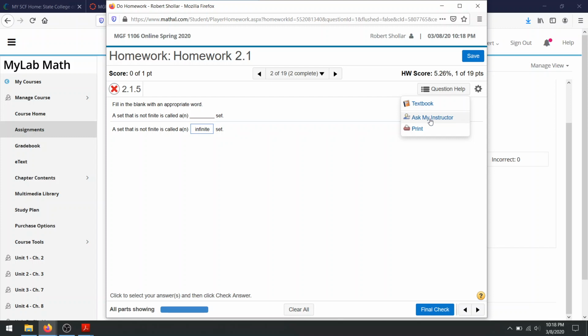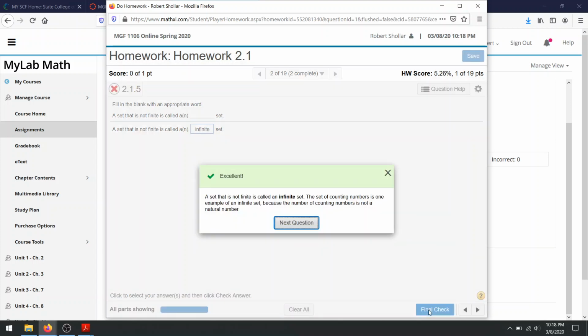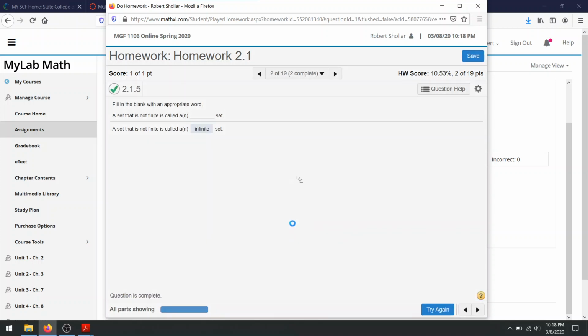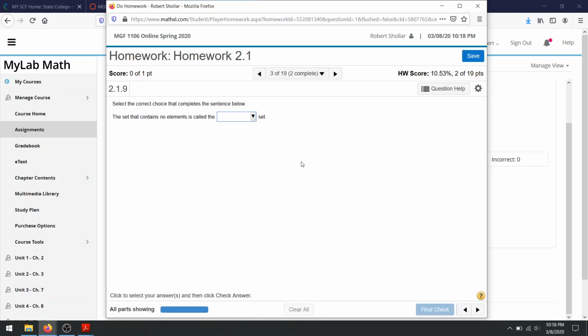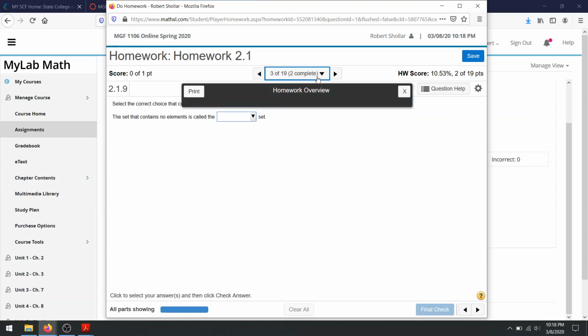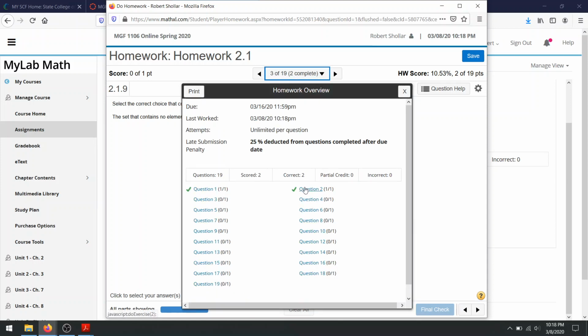There's a link to ask my instructor, which immediately sends me an email, shows me which problem you're working on, and you just email me and say, hey, I'm having trouble understanding this one, can you please explain it to me? But if you try it again, check your answer, and get it right, you'll notice that it checks it with a green check mark. I'm correct. And you can always look at your homeworks and see what you're getting right and wrong with this nice drop down.